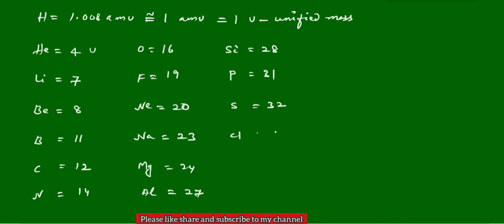Next we have chlorine, argon, potassium.